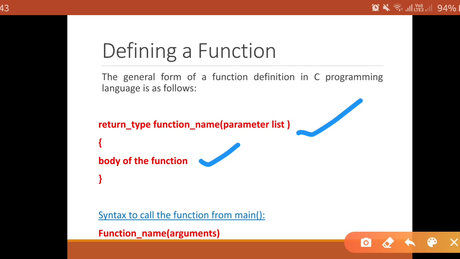Now in order to call the function, what do you have to write? The name of the function and the arguments if available. So the parameter list is optional. If a function has two parameters, we have to call the function with two parameters. So one to one correspondence is necessary for your parameter list.